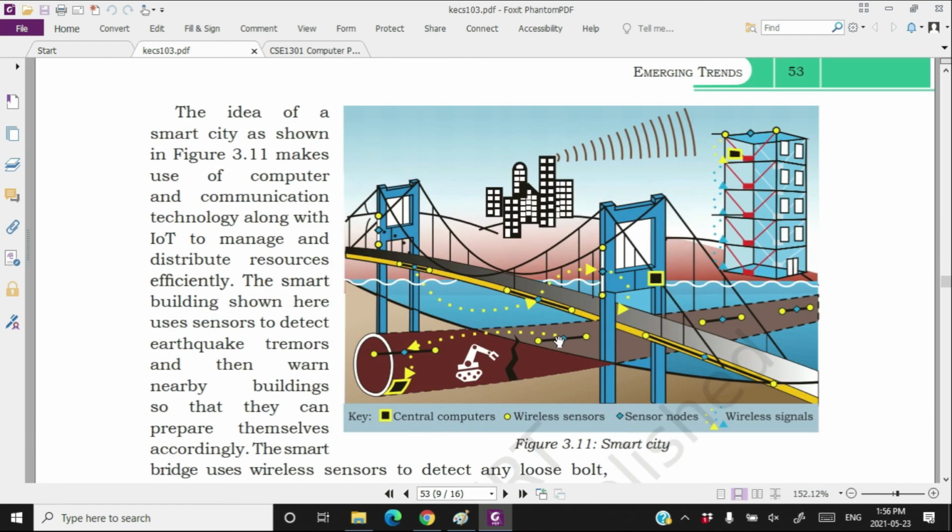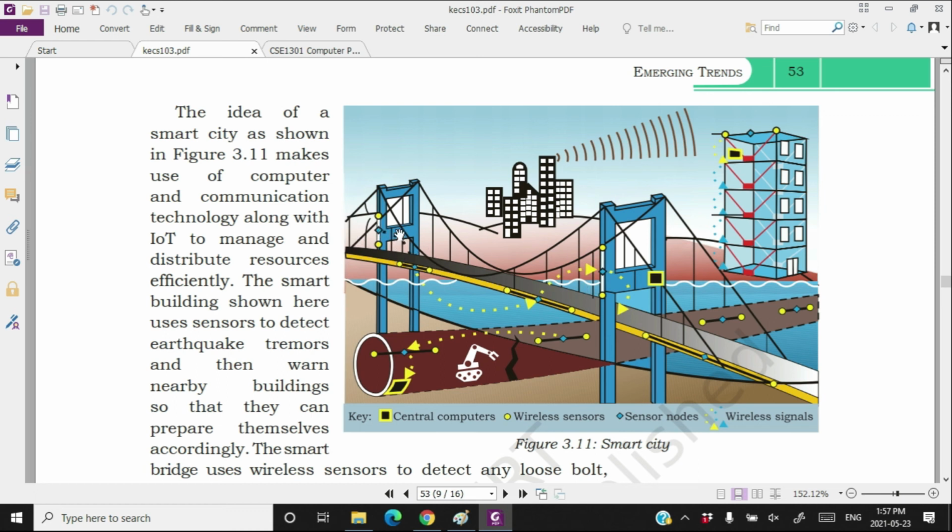So in the smart city, you will have IoT devices everywhere, and these IoT devices will be communicating with each other and will be sharing each other's environment. And after gathering the knowledge of each other's environment, the various IoT devices in the city will take decisions. Suppose that there is a smart traffic light at this point, and here is the congestion. Then this smart traffic light will tell the other traffic light that I have got a congestion.